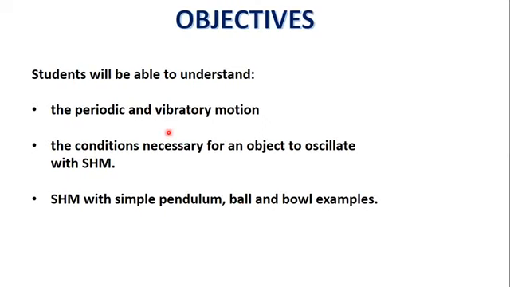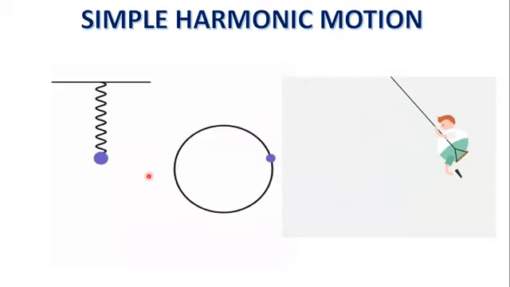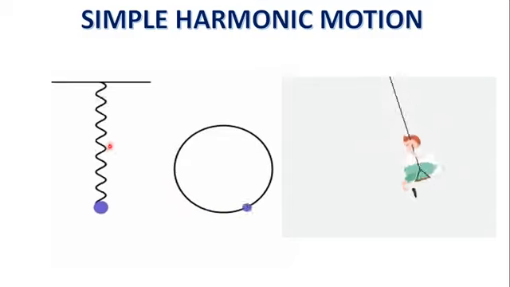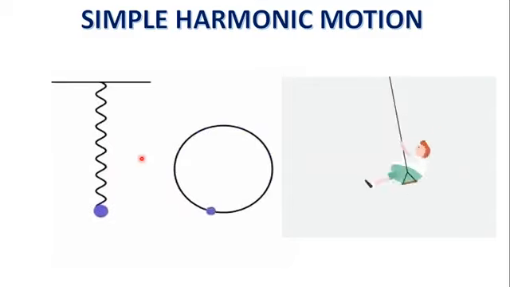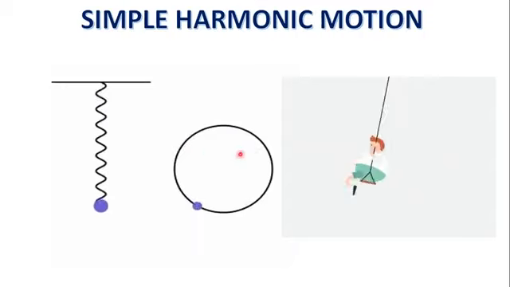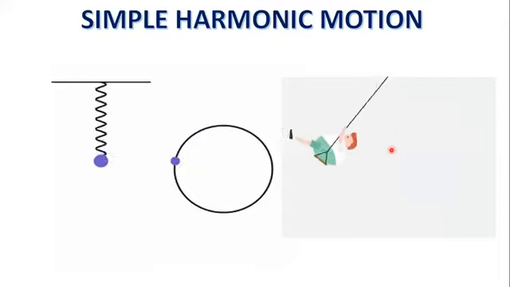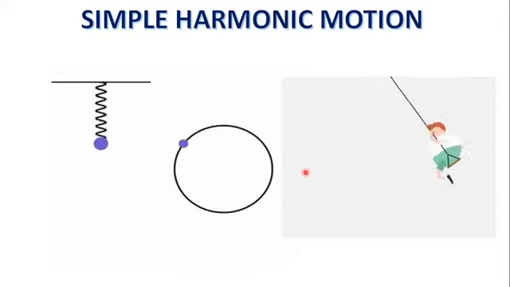After this lesson, student, you will be able to understand the periodic and vibratory motion, the conditions necessary for an object to oscillate with simple harmonic motion with simple pendulum, ball and bowl examples. Students, when you look at your surrounding, you observe the motion of a spring and motion of body moving in a circular path, motion of a swing. These are the example of vibratory motion or simple harmonic motion.